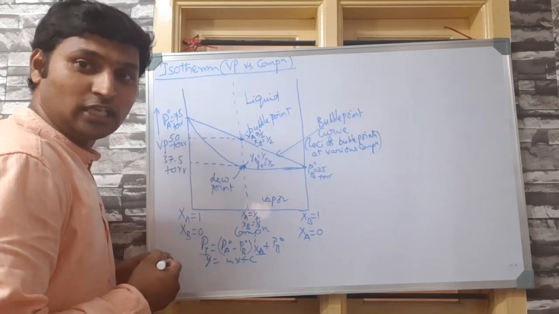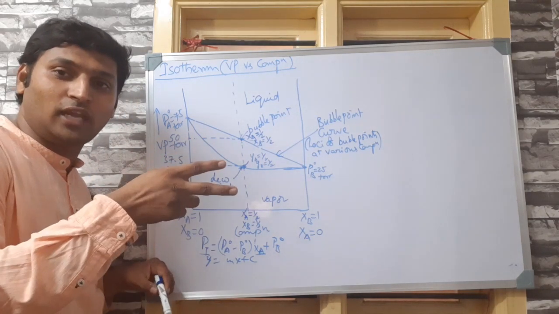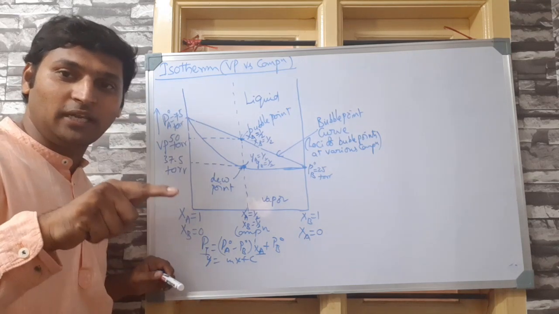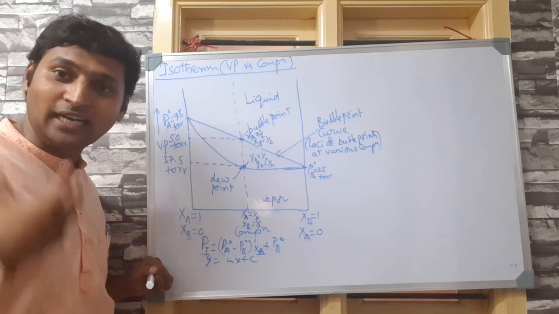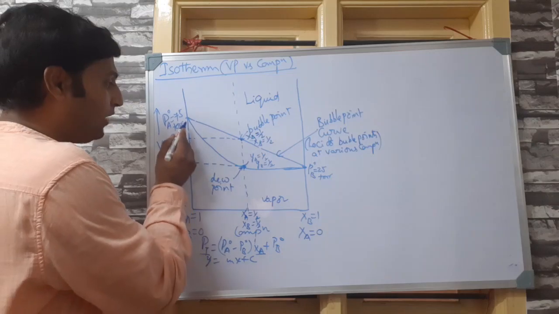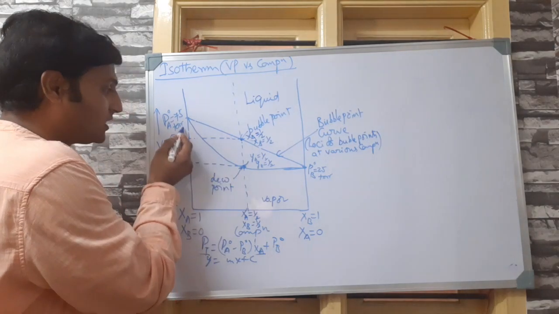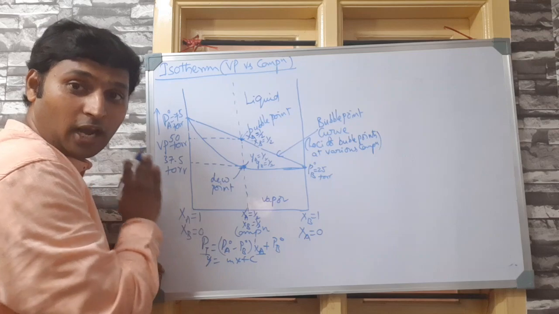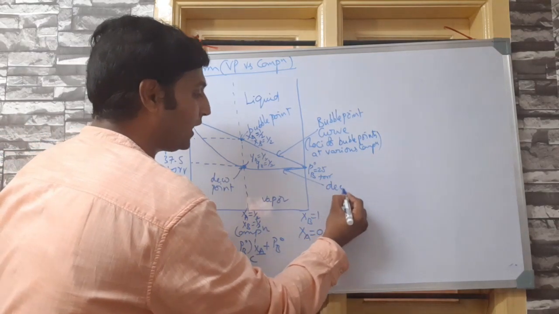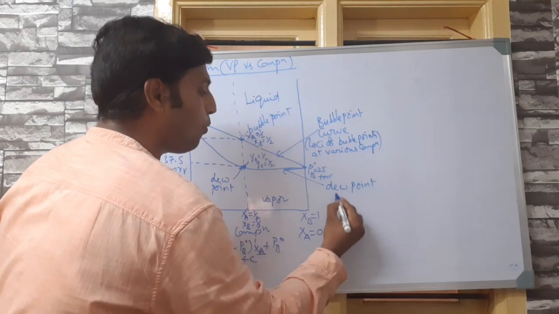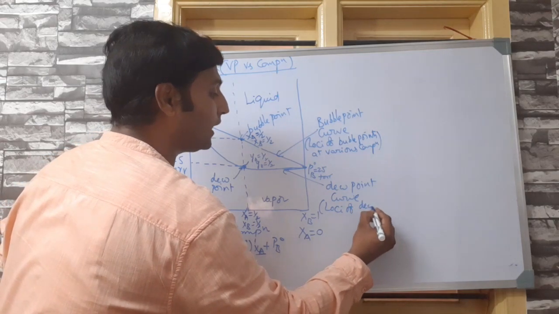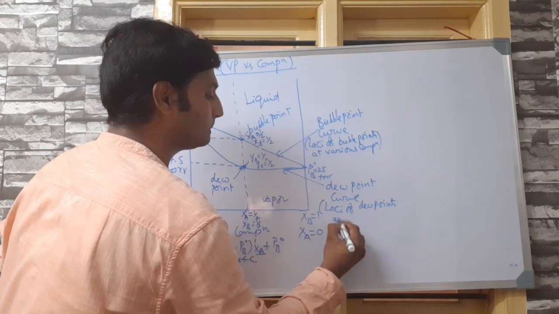Whereas, just now while solving the second problem, I gave you the relation between YA and YB with PT. We got YA by PA naught plus YB by PB naught is equal to 1 by PT. Does it represent a linear equation? No. So please understand, the variation of vapor mole fractions with the total vapor pressure of the mixture will not be linear. That's why this curve is called the dew point curve. What is the dew point curve here? Loci of dew points at various compositions.